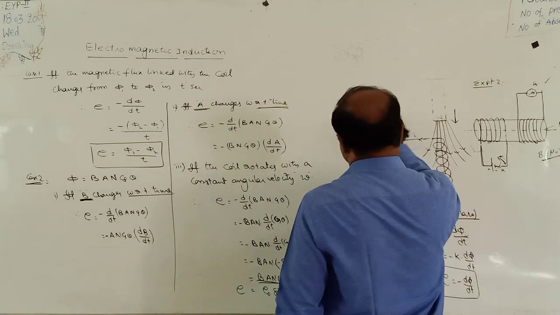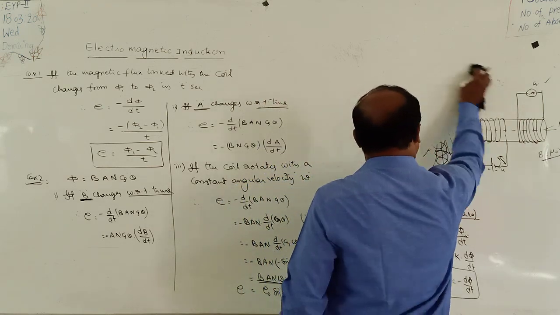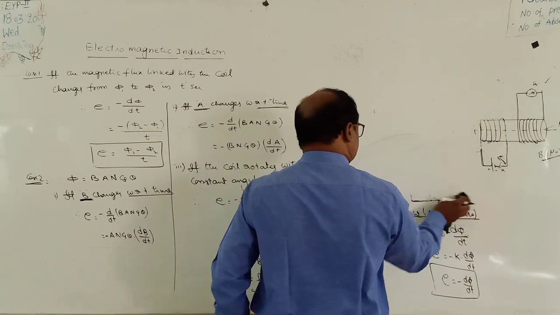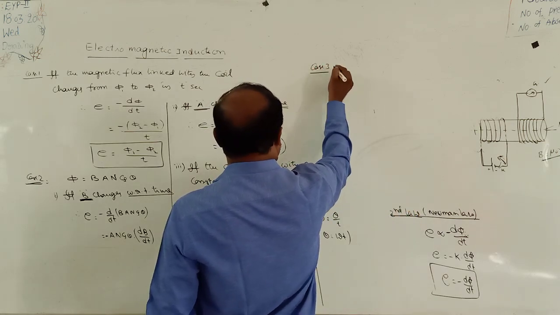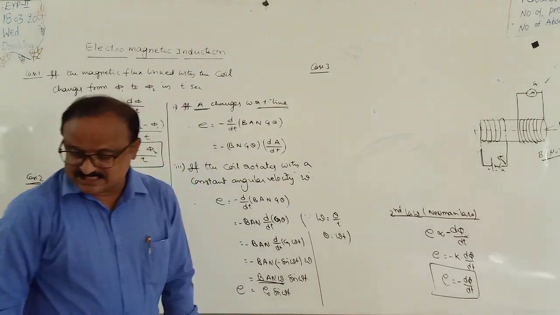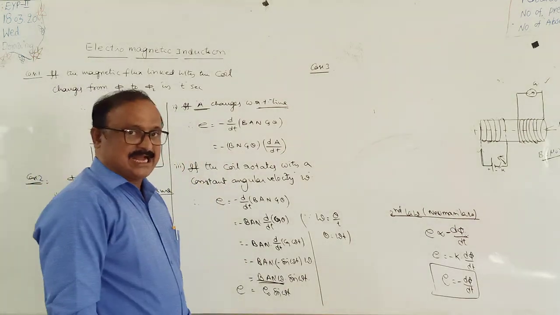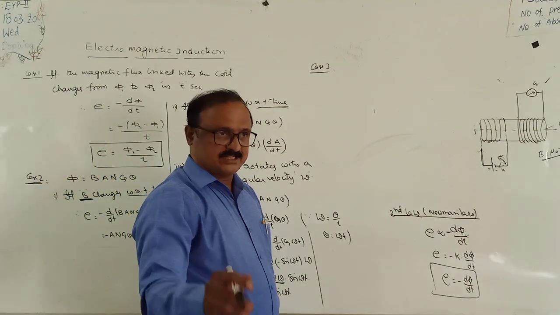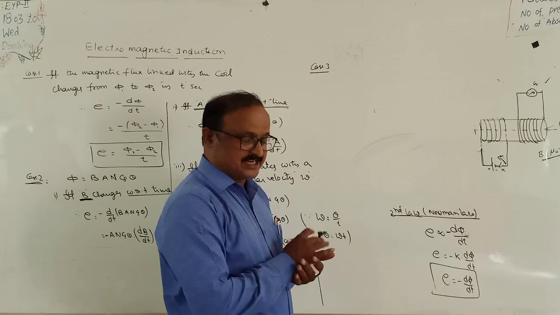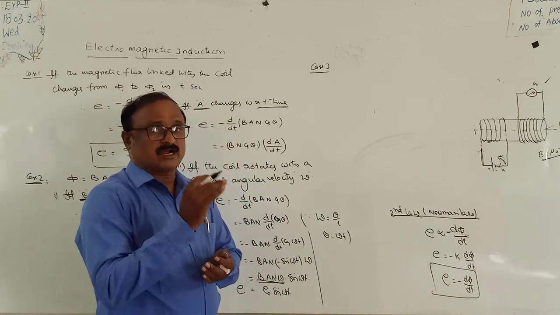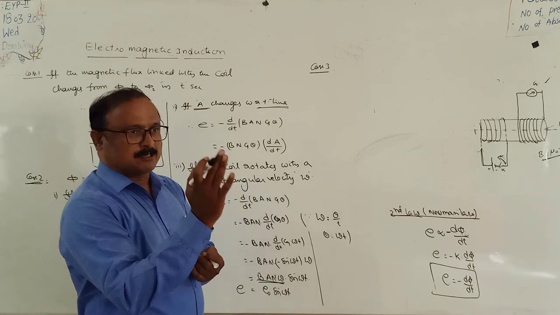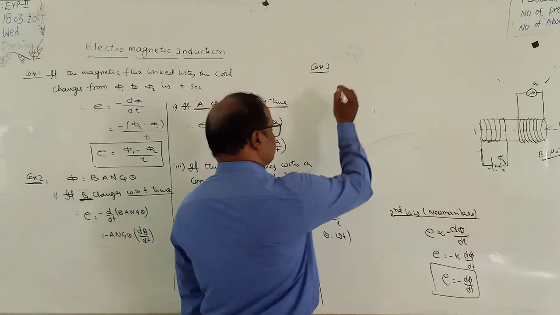Suppose here case 3, observe the case 3. Suppose a coil is having area capital A, number of turns n, which is kept in the uniform magnetic induction field, and initially let the coil be kept perpendicular to the field direction.